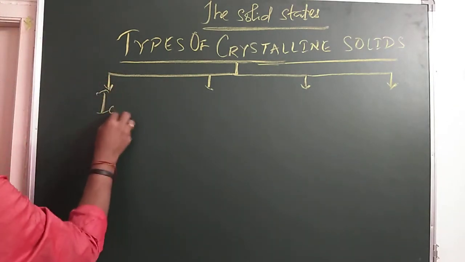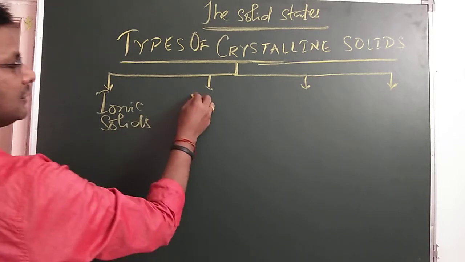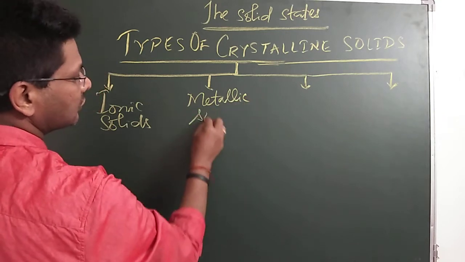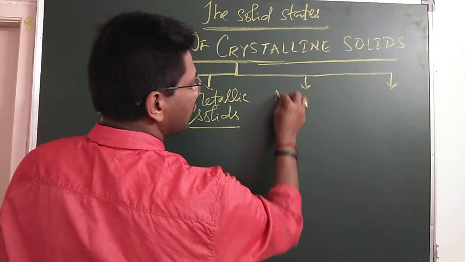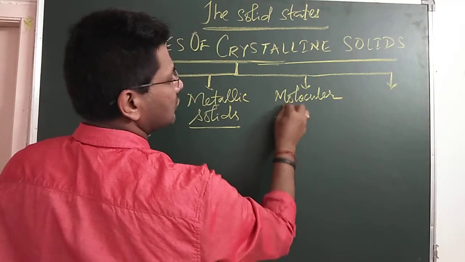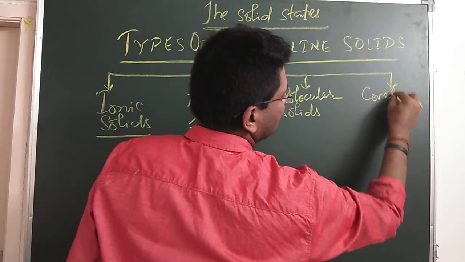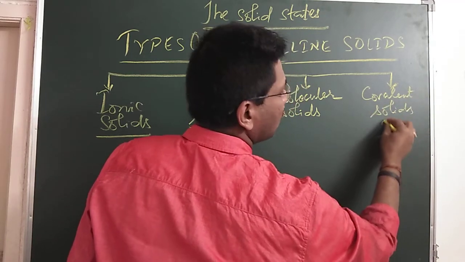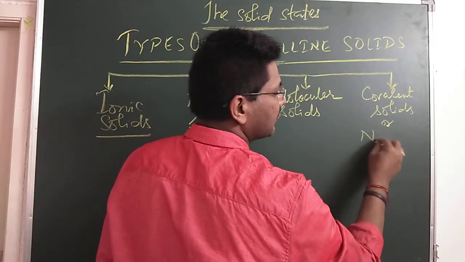The first one is ionic solids. Second is metallic solids. Third is molecular solids. And fourth is covalent solids. Covalent solids are also called network solids.